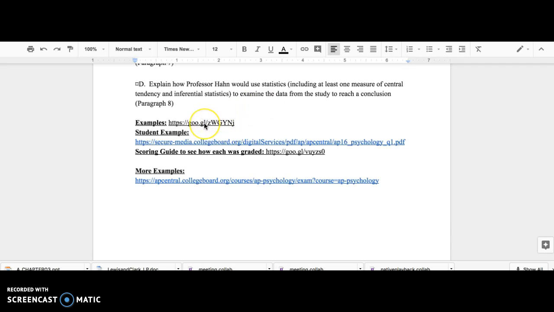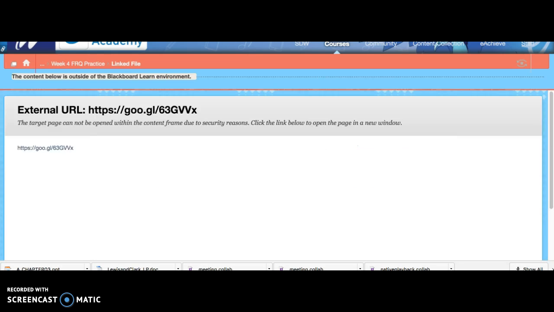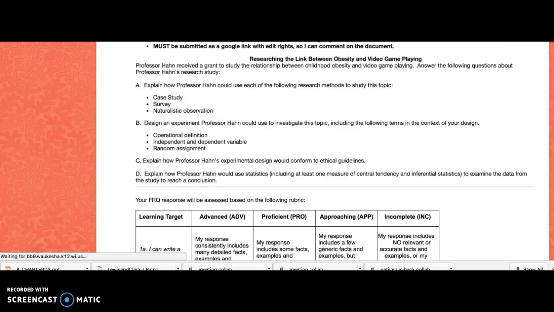I do provide for you on this document some student examples, and I provide examples of how the AP board has scored those examples prior. So I highly recommend using this document to help you in your week 4 FRQ.